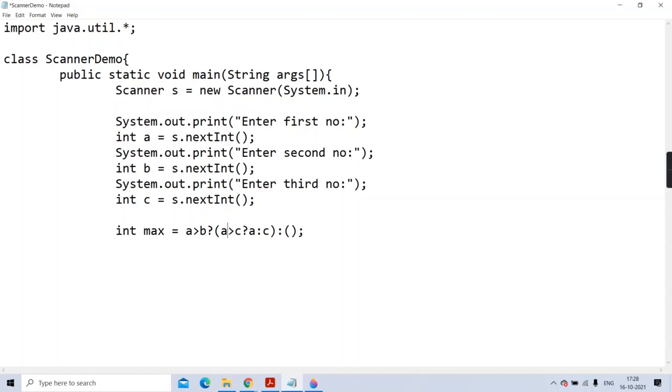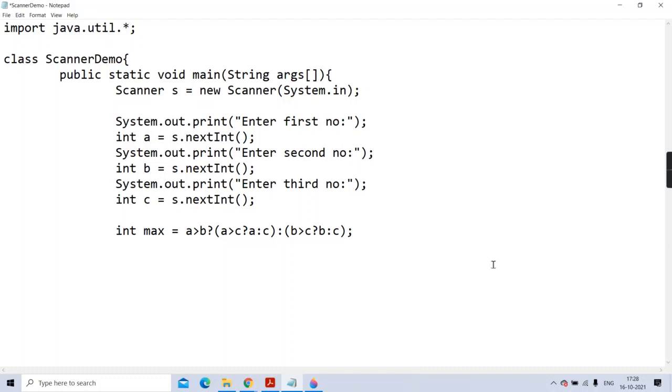But in the true part also again you are checking a condition. What? A greater than C. True, then A is max, otherwise C is max. In the false part I am checking, getting? What? Now A is not greater than B, so at least check whether B is greater than C. True, then B is max, otherwise C is max. Now you got max, just display that.